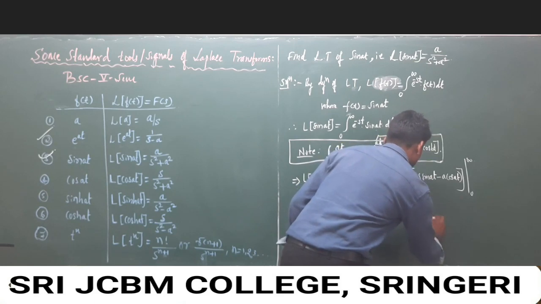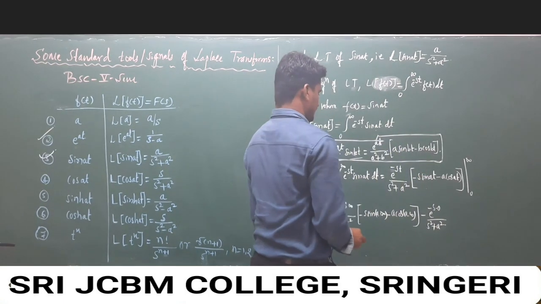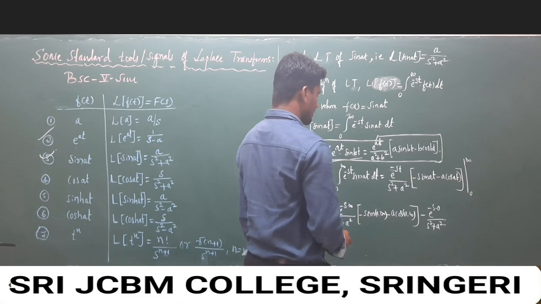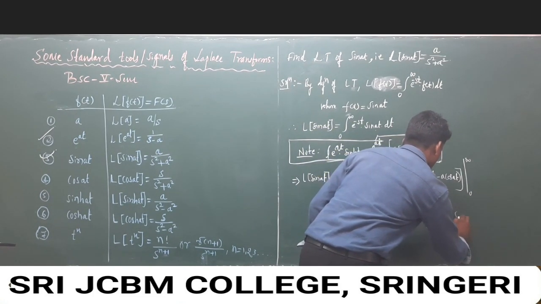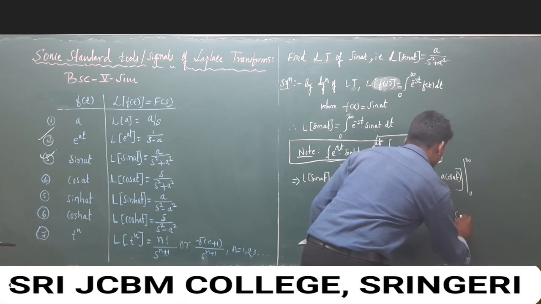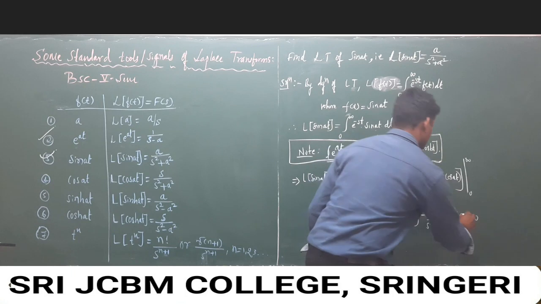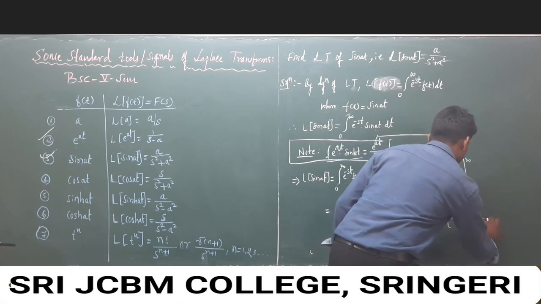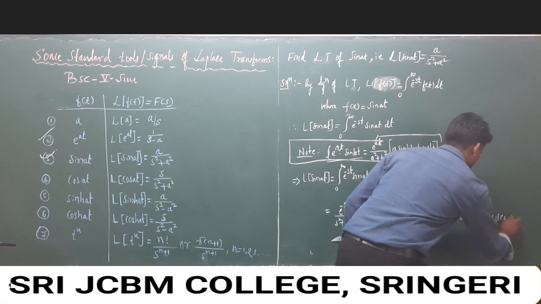So e to the power minus s into 0, divided by s square plus a square, minus s into sin of a into 0, and minus a into cos of a into 0.